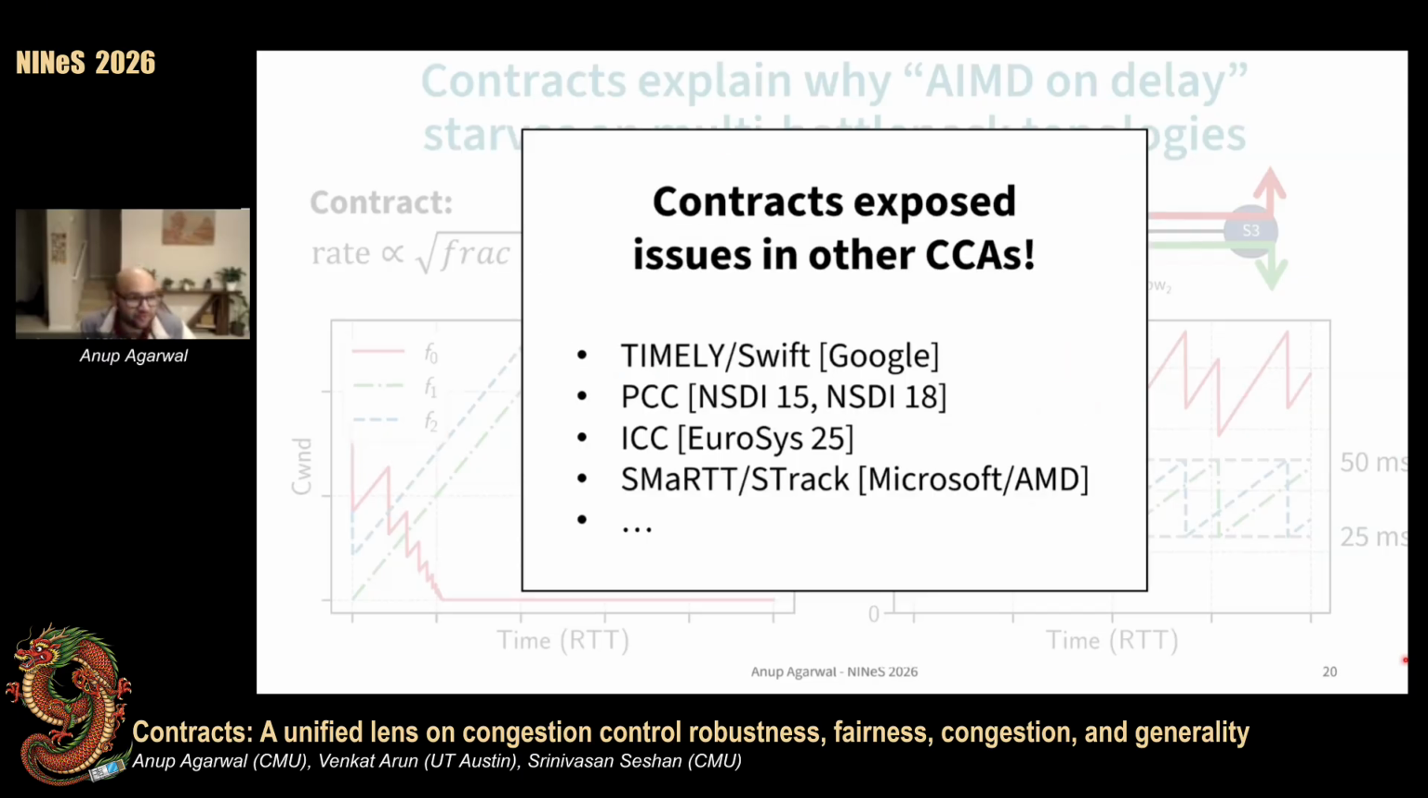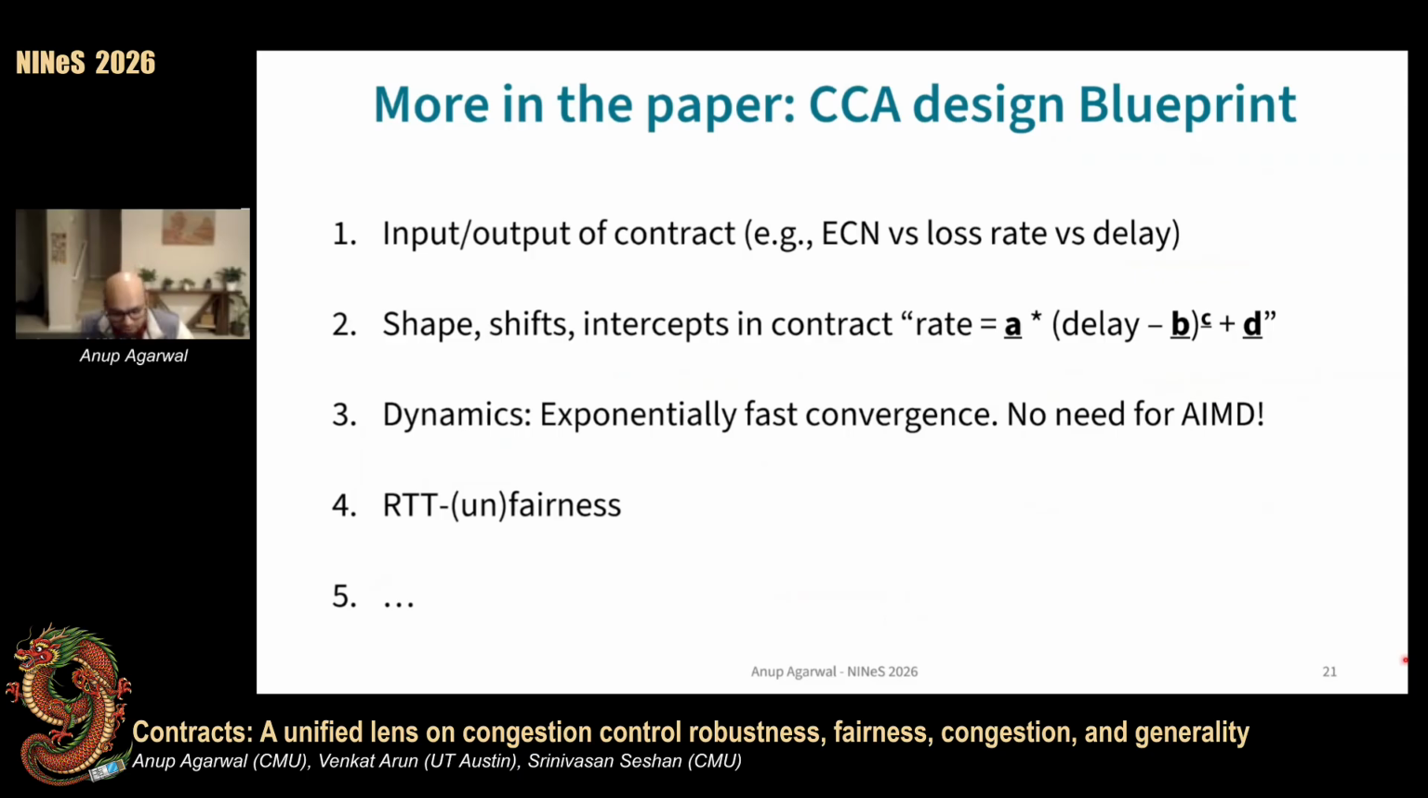Now, this was just a glimpse of reasoning we can do using contracts. They helped us expose similar issues in a variety of other algorithms, including SMaRTT and STrack that are being standardized in industry for AI networking stacks. Now, to systematically avoid all of these issues, in the paper, we give a blueprint that designers can follow. We take a deep dive into how different aspects of contracts affect CCA performance. We look at the impact of using different congestion signals, changing shape, shift, and intercepts in the contract. We discuss dynamics and RTT unfairness and more.